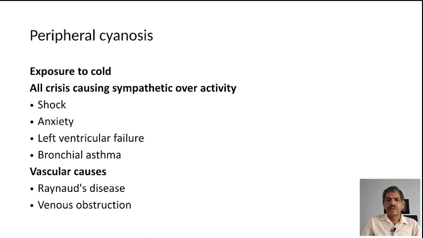Peripheral cyanosis occurs usually after exposure to cold, and in all emergencies where you get marked sympathetic overactivity, peripheral vasoconstriction, and therefore peripheral cyanosis. This is known to occur in the case of shock, anxiety, left ventricular failure, bronchial asthma during acute exacerbation. Vascular causes are Raynaud's disease, venous obstruction.